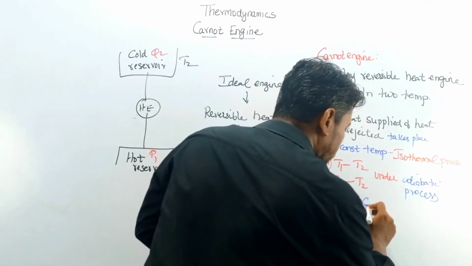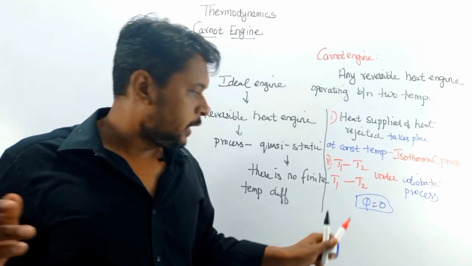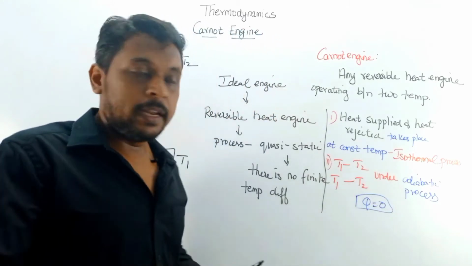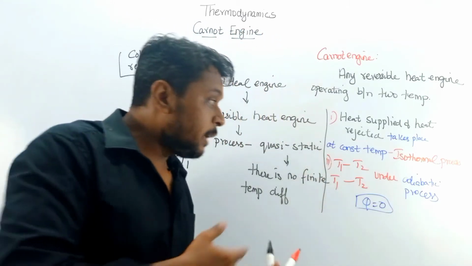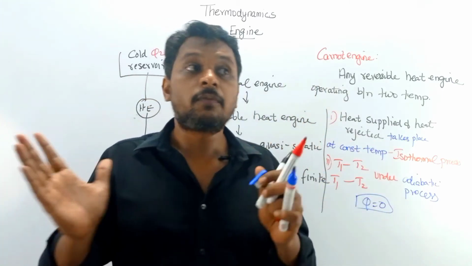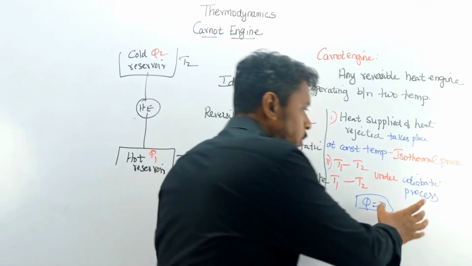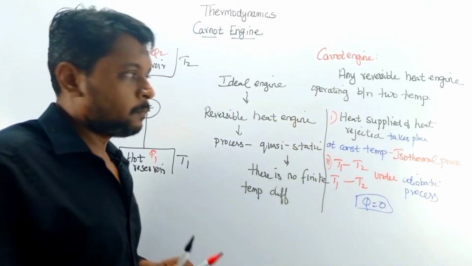Because in an adiabatic process, there is no heat supplied or rejected, so the heat transfer is zero. Other than an adiabatic process, we would need a series of reservoirs to maintain proper heat transfer, so we use only the adiabatic process.